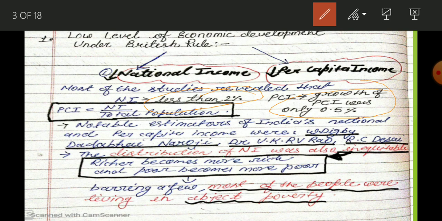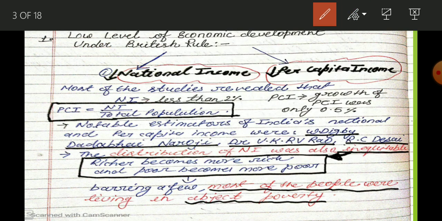Why? Because our national growth rate was less than 2%, and our per capita income was increasing only by 0.5%. Okay student, even today, if any country has a growth rate between 2 to 3%, it is considered a backward and stagnant economy.